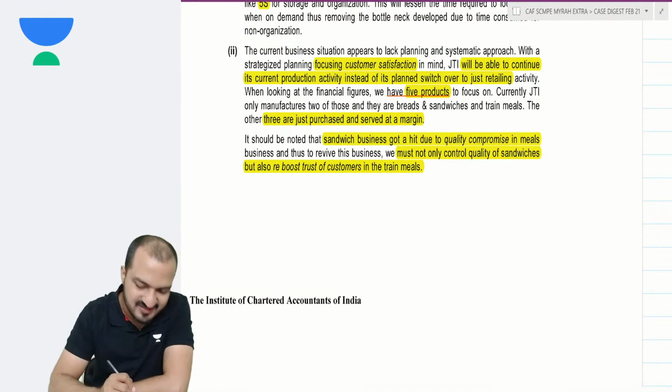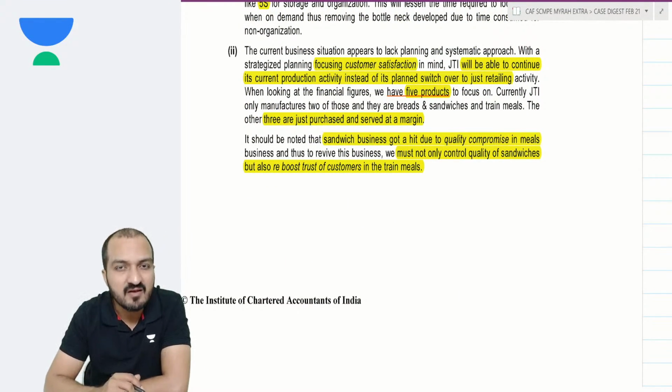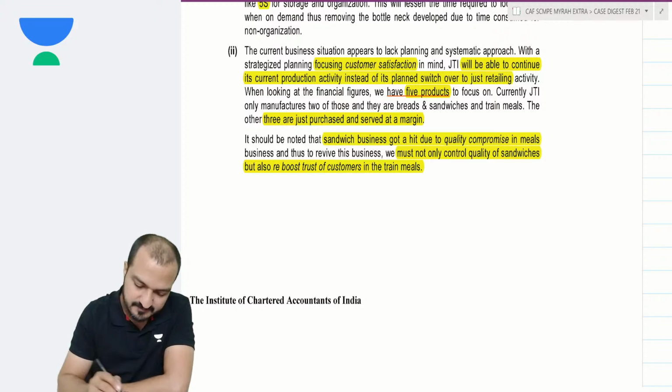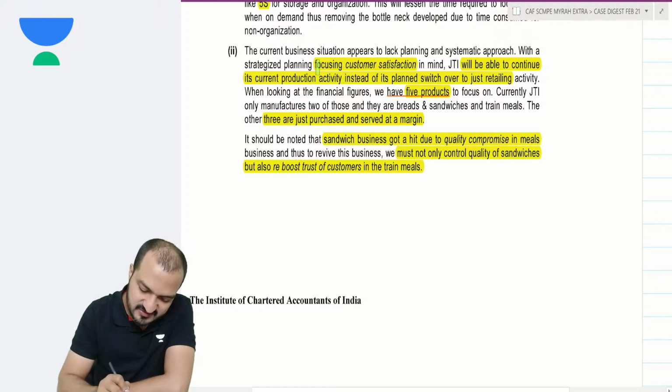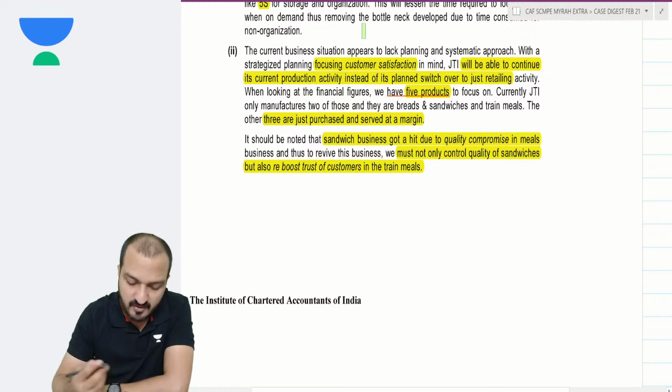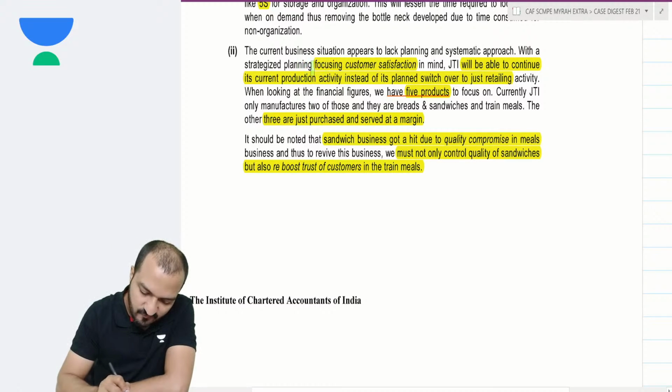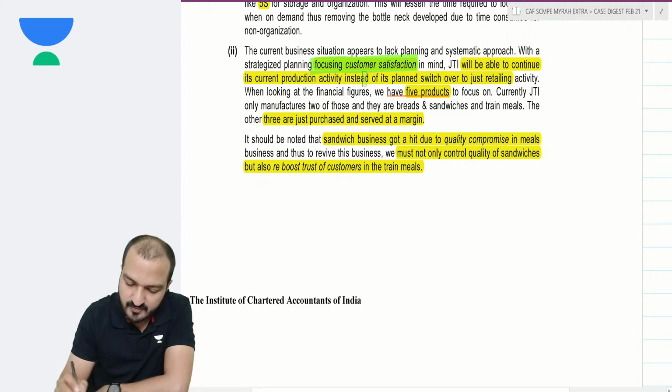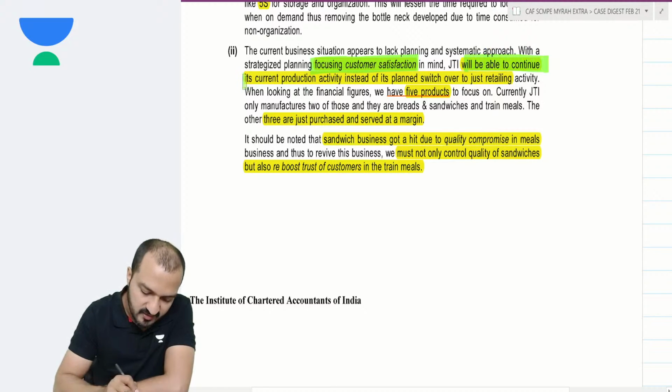Right now you have trouble with the sandwiches and meals part. Mainly you have the trouble right now because the customers are not happy. So I suggest that you should plan your focus on customer satisfaction. The company will be able to continue its current production activity instead of switching over to just retailing.